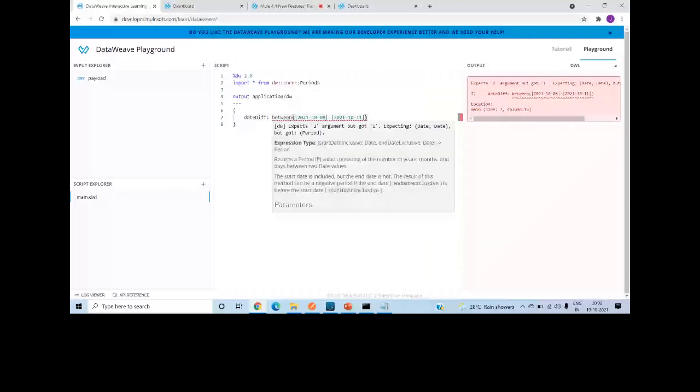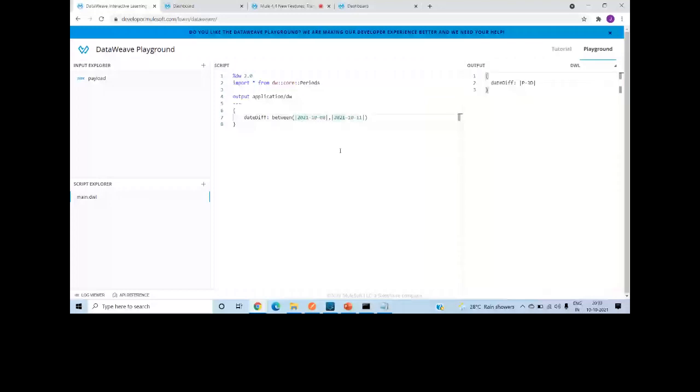Sorry, it's not minus, it's comma. So it gives a difference of 3 days. If I say 2022, it will say a difference of 1 year and 3 days. Those kinds of outputs are provided.